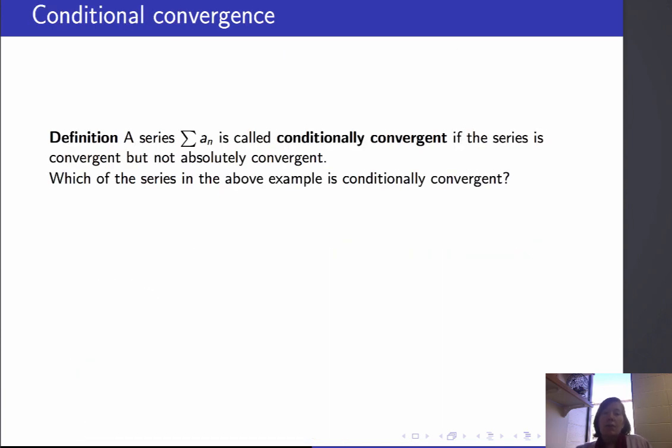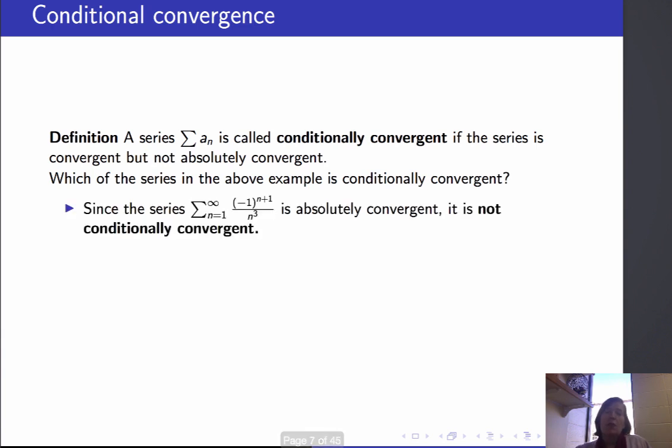Now, a series might not be absolutely convergent, but it might still be convergent, and we have a name for that. It's called conditional convergence. A series, the sum of a_n, is called conditionally convergent if the series is convergent, but the sum of its absolute values is not. Let's check to see which of the above examples are conditionally convergent.